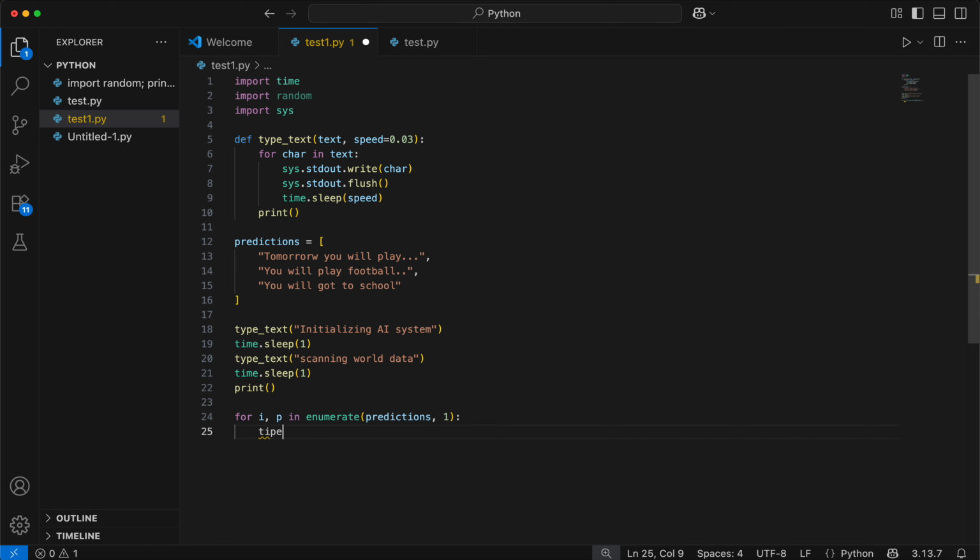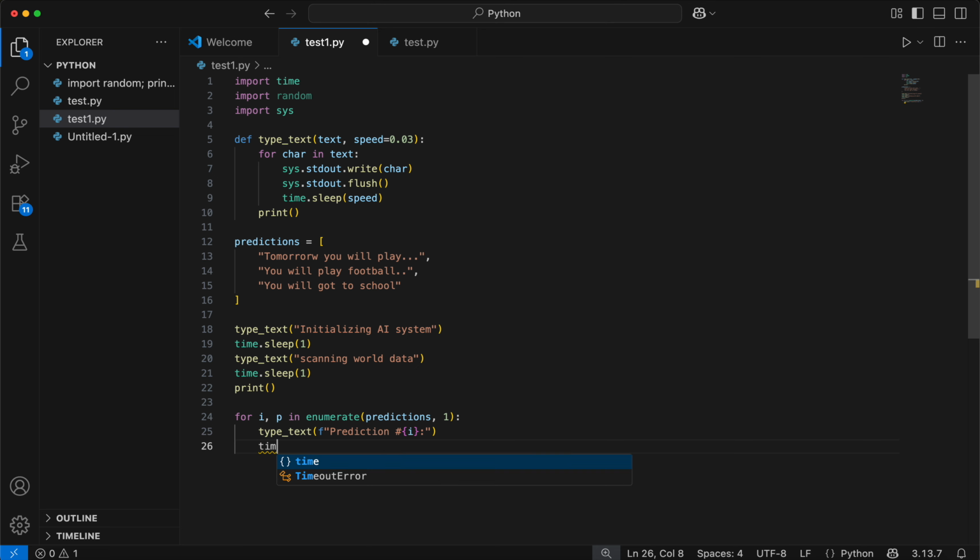type underscore text, f string, prediction, inside of it i, then this like this. Here it should be type underscore text.